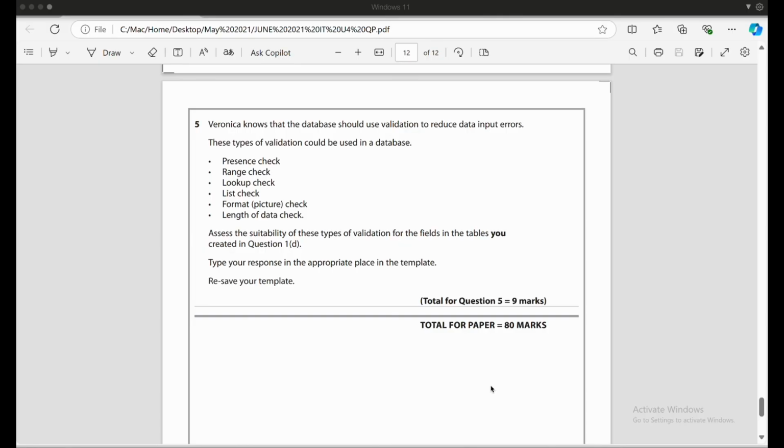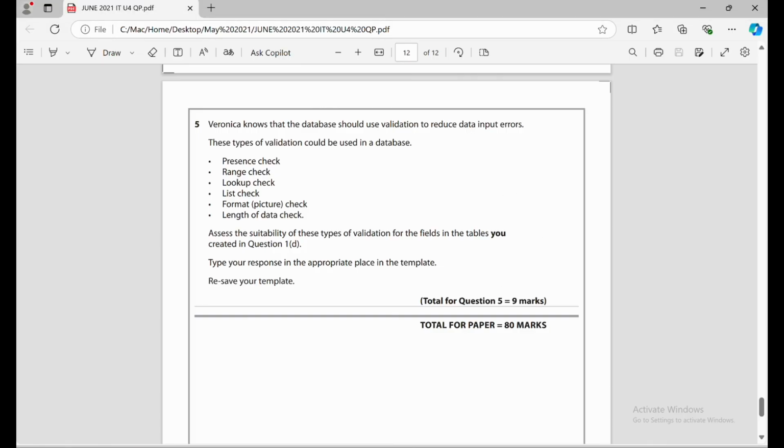So the thing is that we already imported one of the Excel data sheets, and then we created a number of tables in question 1D. So during that time when we were creating the tables, we did not provide any type of validation, right? Now they are asking what type of validation will be suitable for each field. Type your response in the appropriate place in the template. So when you're writing this answer, first of all, you just mention what is meant by presence check, range check, lookup check, right? And the list check, format check, what does it mean? Then you go through one of the tables and describe it. So I have one example that I can show you.